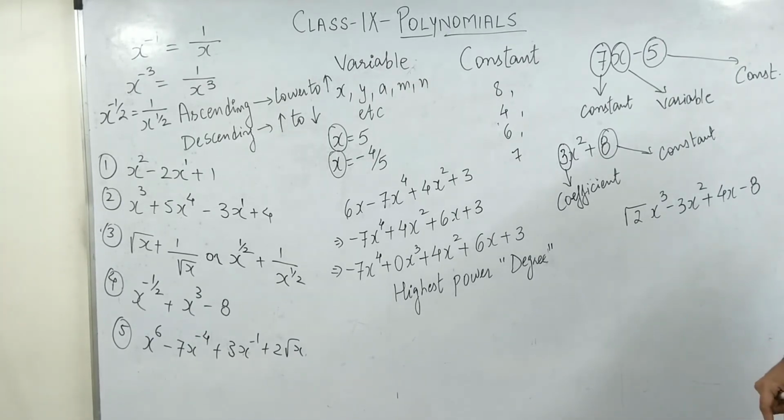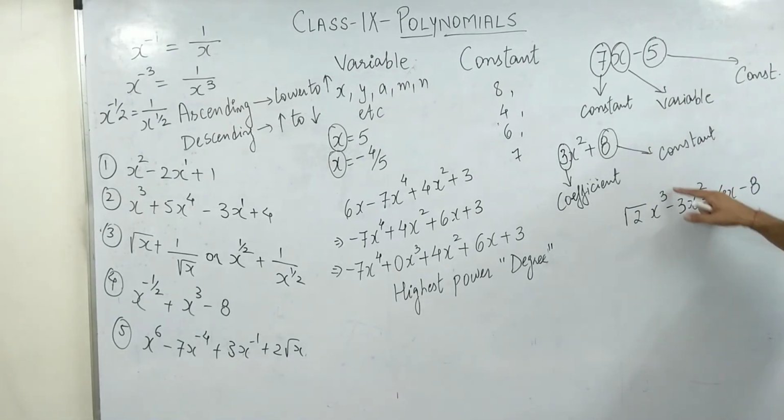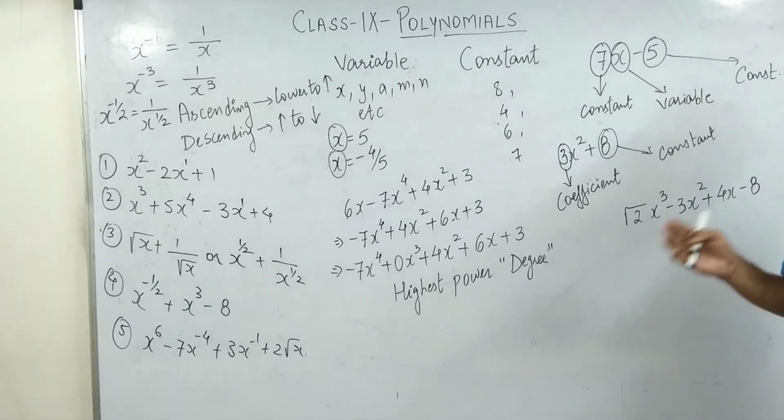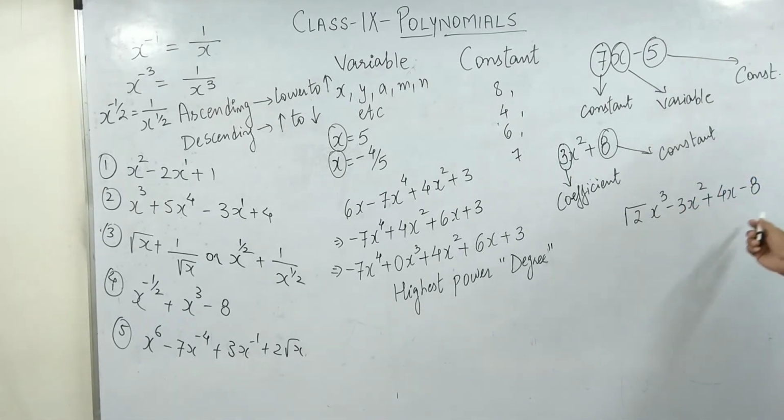Numbers can be in square root, numbers can be in decimal, numbers can be in fraction, but guys, the powers of the variable cannot be in fraction, decimal or negative numbers. Even after solving, if their powers are going to come as positive, no issues with that. So is this a polynomial? Of course, yes. Why? Because what is the coefficient of x cube? Root 2. What is the coefficient of minus 3x square? It is minus 3. What is the coefficient of x? It is 4. Correct? Okay.